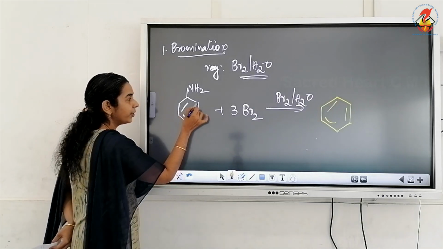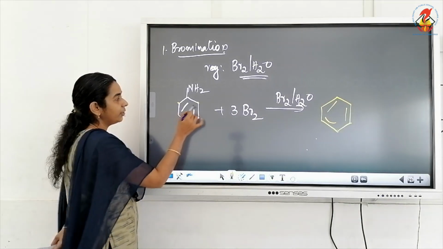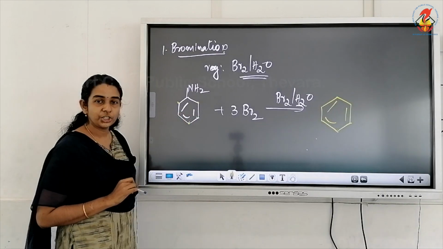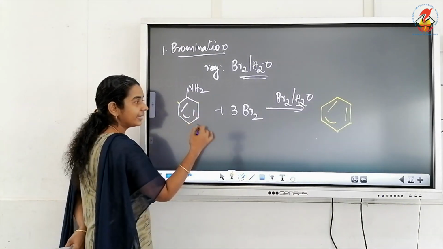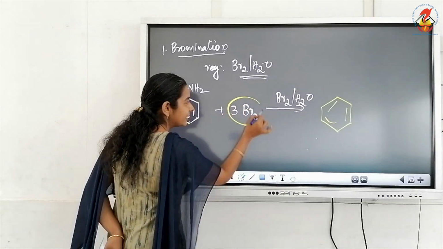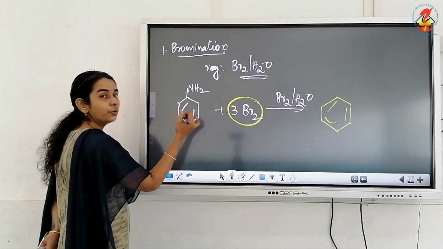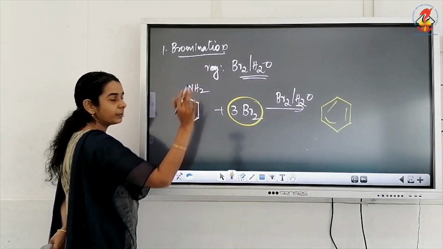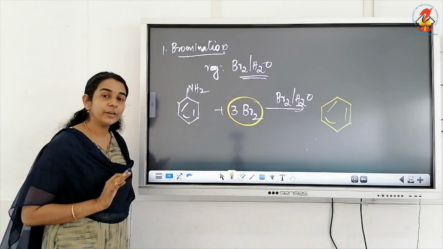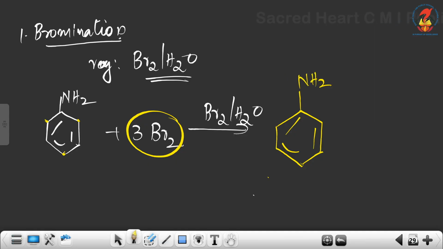Here we have 2 ortho positions and 1 para position. From all these 3 positions, hydrogen will be eliminated as HBr. And 3Br2 means totally we have 6 bromine atoms. From the 6 bromine, 3 will be utilized to eliminate hydrogen. From here 1 hydrogen will be removed, from here 1 hydrogen will be removed, from here also 1 hydrogen will be removed, and instead of that hydrogen, who will come there? Bromine.